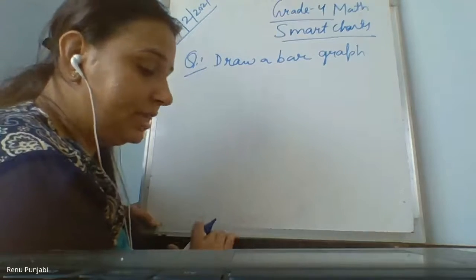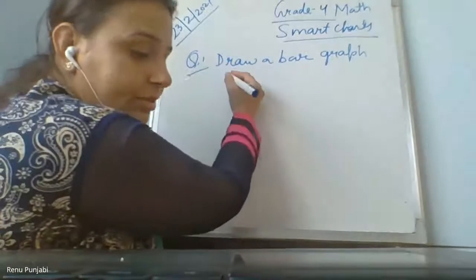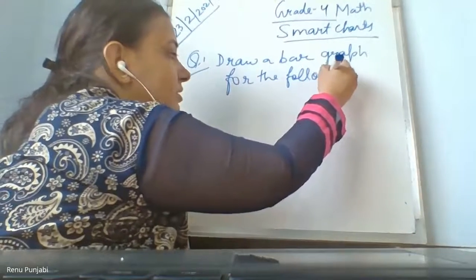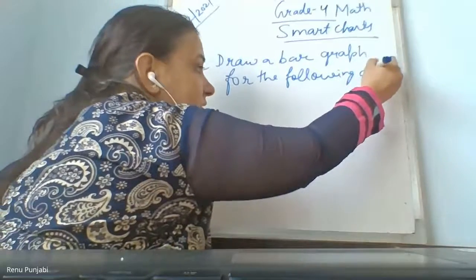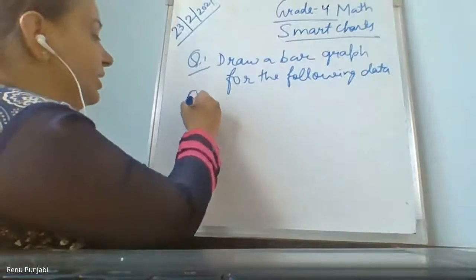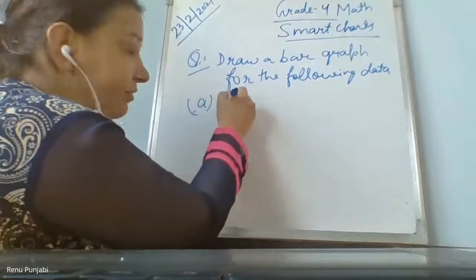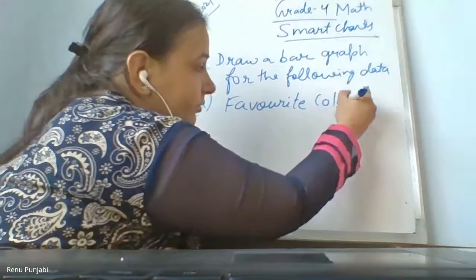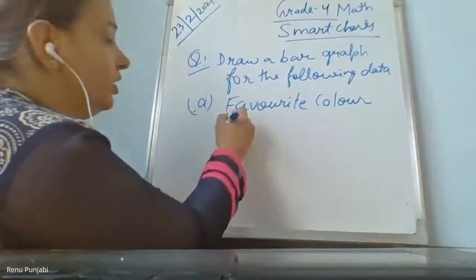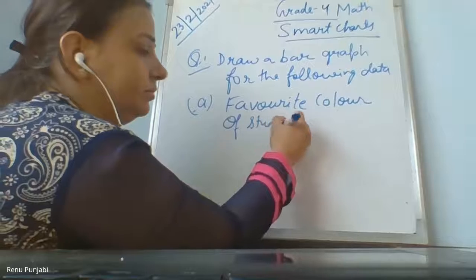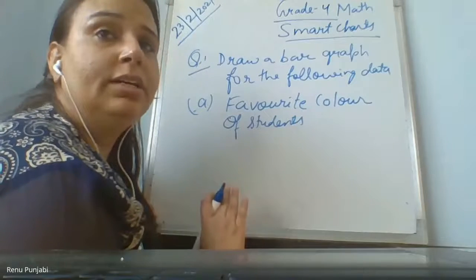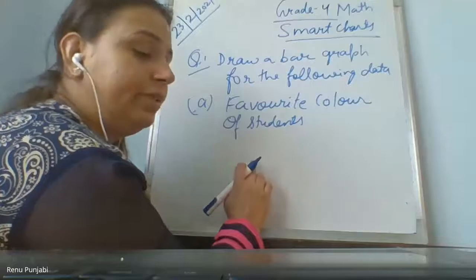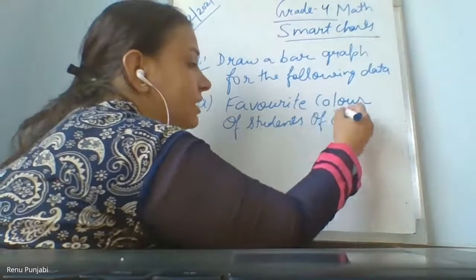Draw the bar graph for the following data. Now question number 1 is: favorite color of students. Rudra, please wait, I'll come back to your problem. Favorite color of students of class 4.